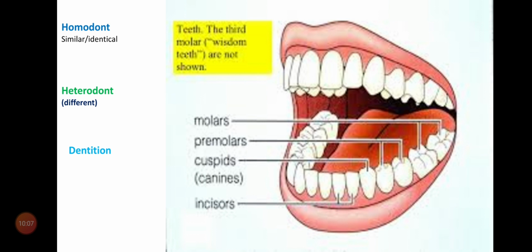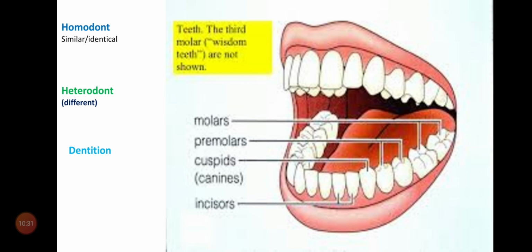So this is called homodont. Homo means similar, identical, equal. So these are called homodont teeth. But in the human being, there are different sizes of teeth, different shapes of teeth, and their functions are also different. So this is called heterodont teeth.